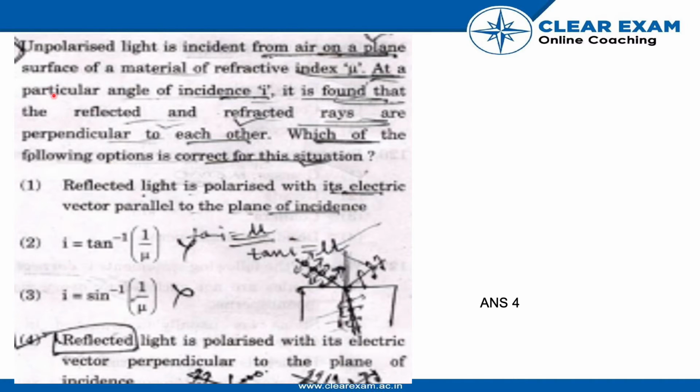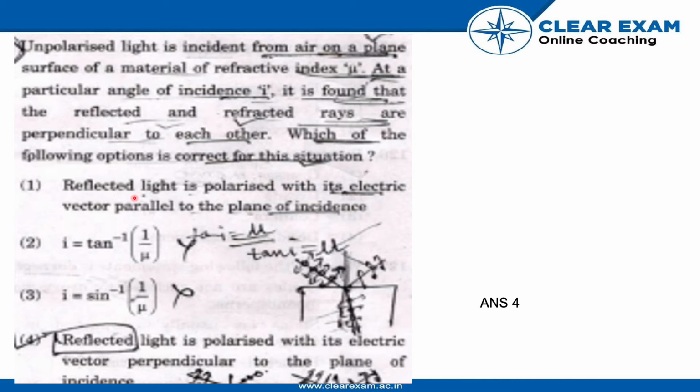Hello. So the next question is, unpolarized light is incident from air on a plane surface of a material of refractive index mu. At a particular angle of incidence i, it is found that the reflected and refracted rays are perpendicular to each other. Which of the following options is correct for this situation?